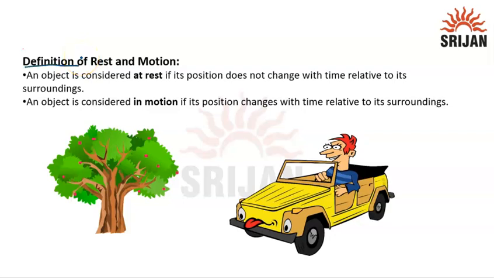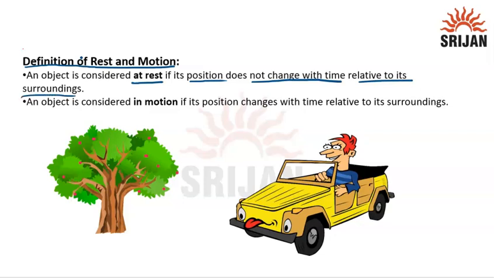The topic is rest and motion. So first we are going to define these two terms. These two terms are very important in dynamics, or we can say in physics, these both terms are very significant. An object is considered at rest if its position does not change with time relative to its surroundings.